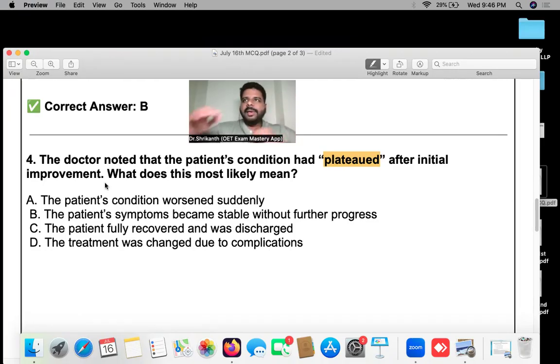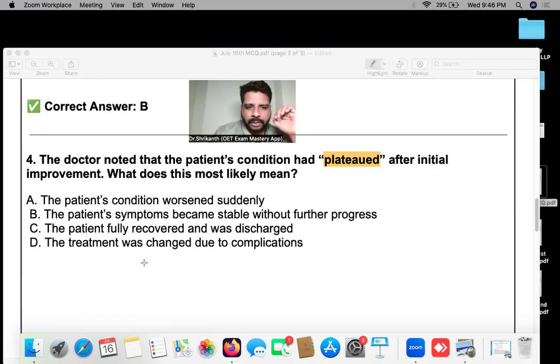So improvement basically means what? For example, let's draw a graph over here. So this is the y-axis and this is the x-axis. In school and all we have written, right? So improvement. Now, improvement means what? How will the graph grow? The graph will go like this, right? Improvement means what? Increase.